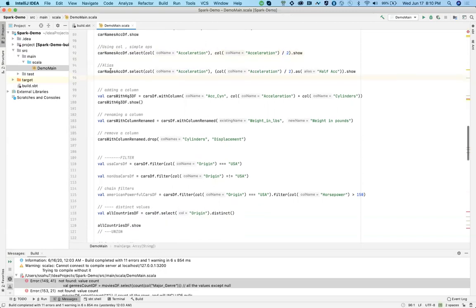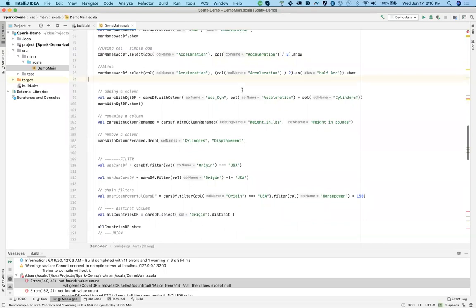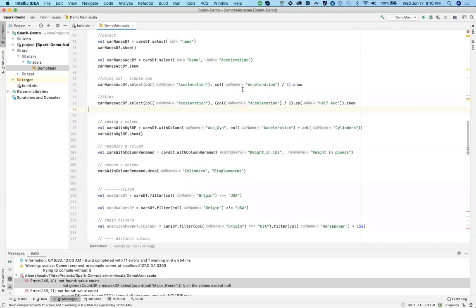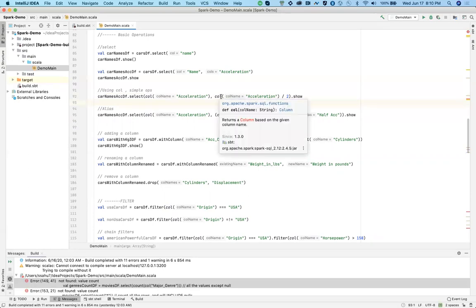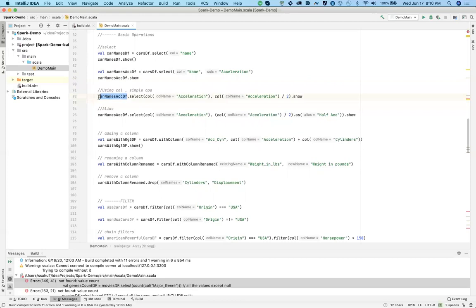I have a question. Is col a function that is already inside Spark, right? It's a Spark concept, not a Scala one. When you say data frame dot select, inside it you have to use col. If you use it outside, then there's no point of it. So when you say col, it means that whatever data frame you're referring to, it's one of the columns of that particular data frame.